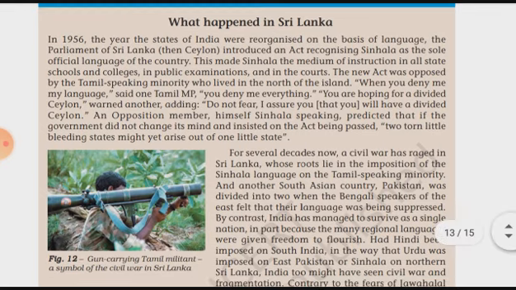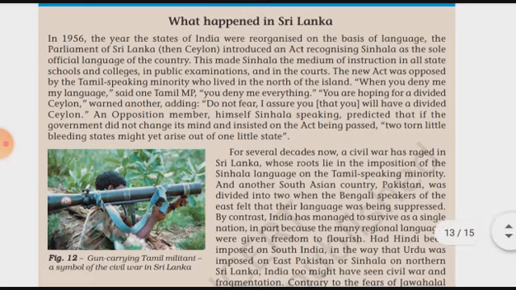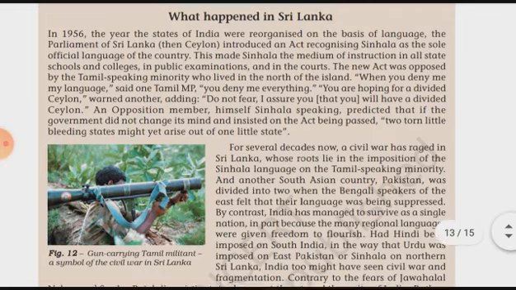Then what happened over there? This made Sinhala the medium of instruction in all state schools and colleges, in public examinations as well as in the courts. The new act was opposed by the Tamil speakers over there in Sri Lanka. So it was very tough for them to just recognize the Sinhala language as an official language. And these Tamil speakers were in the minority, who lived in the north of the island.